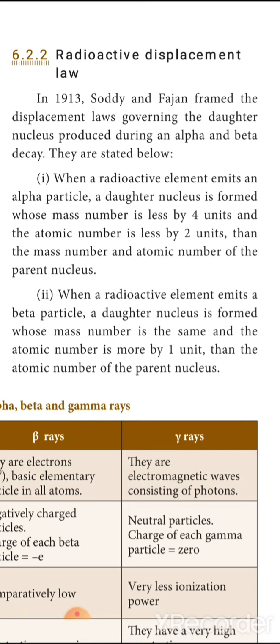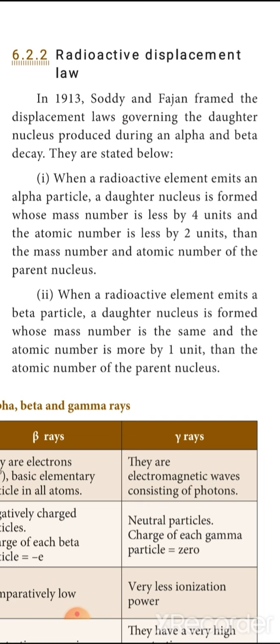We said radioactivity is the emission of alpha and beta particles. If an alpha particle is emitted from a parent nucleus, that is an unstable nucleus, the daughter nucleus will have a mass number less by 4 units and an atomic number less by 2 units than the parent nucleus. If the unstable parent nucleus emits a beta particle, the daughter nucleus formed has the same mass and an atomic number more by 1 than the parent nucleus.